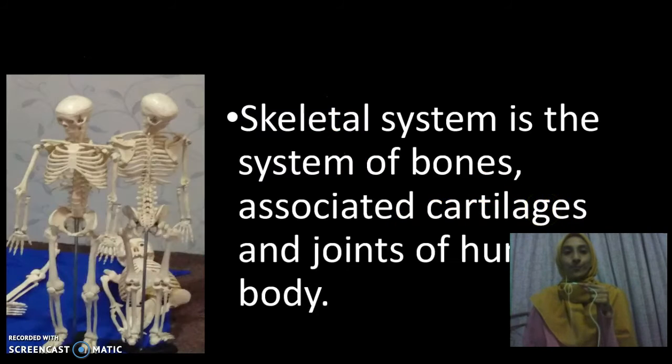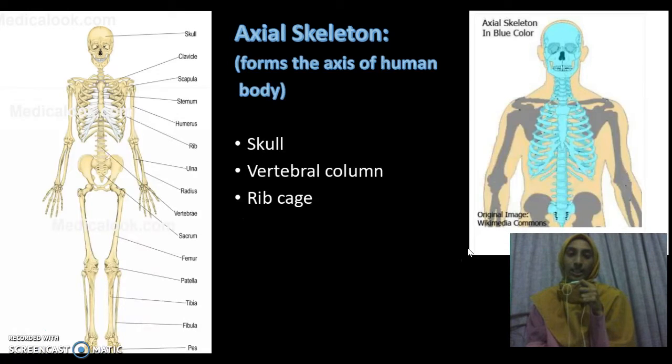Next, let's discuss further the skeletal system. As you can see in the slide, the skeletal system is the system of bones which is associated with cartilage and joints of the human body, where in the skeletal system, these three components exist. Next, we will look in detail at the components of our skeletal system.